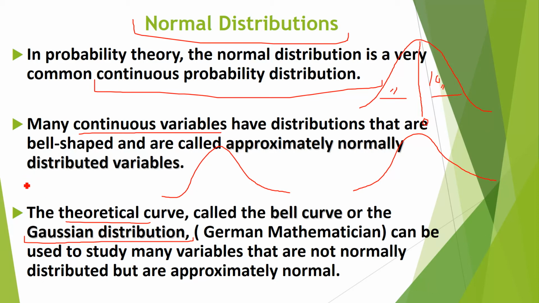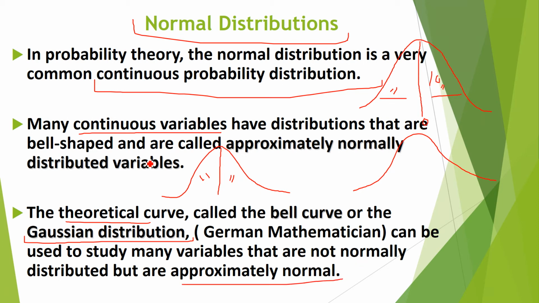Variables means, suppose we are considering the ages of women. We have 100 women, we write down the ages, and then we make the curve. So we will find out whether it is equally distributed on both sides or not. Or you can say the height of the women, or the patients. So these are the variables. Diabetic patients, suppose, and then we measure their sugar level, insulin level. We will distribute the data on both sides and then find out whether our data is normally distributed or approximately normally distributed.